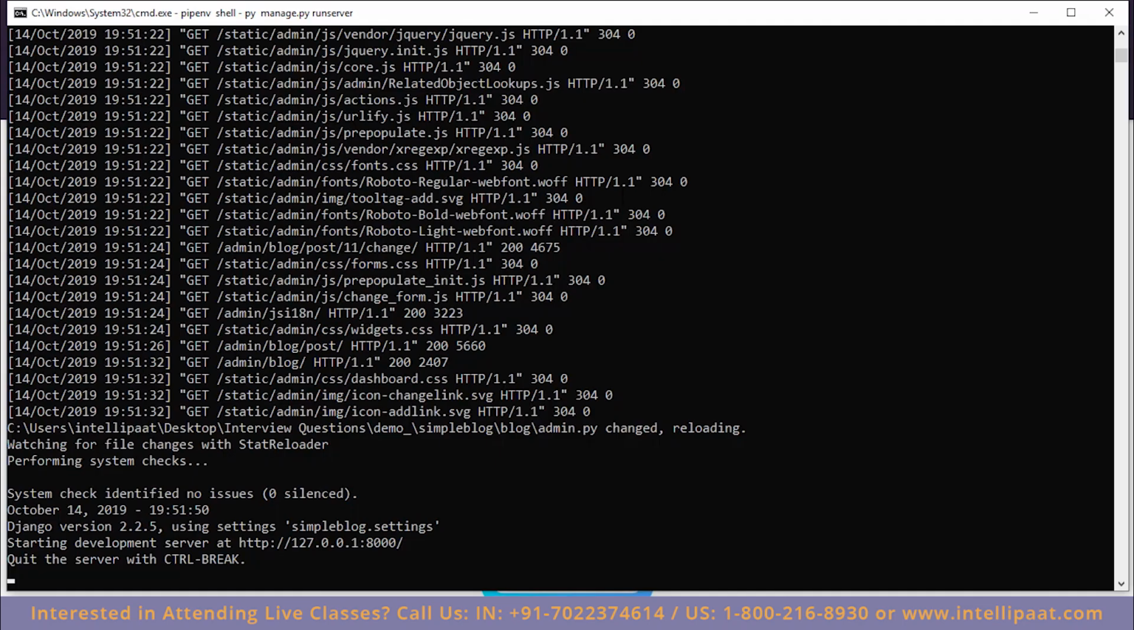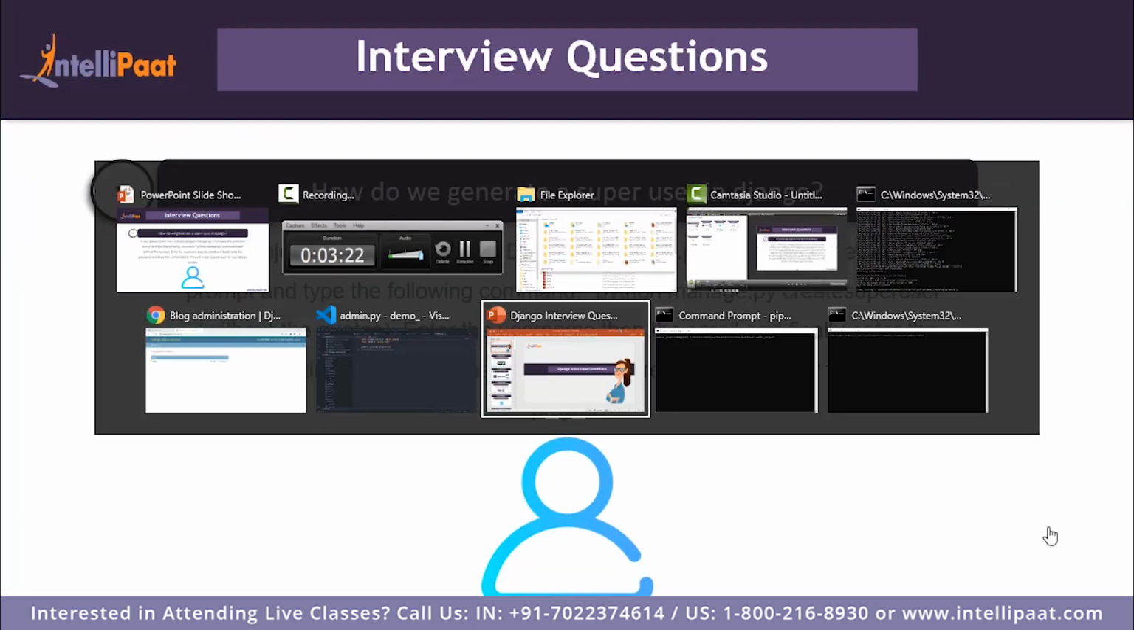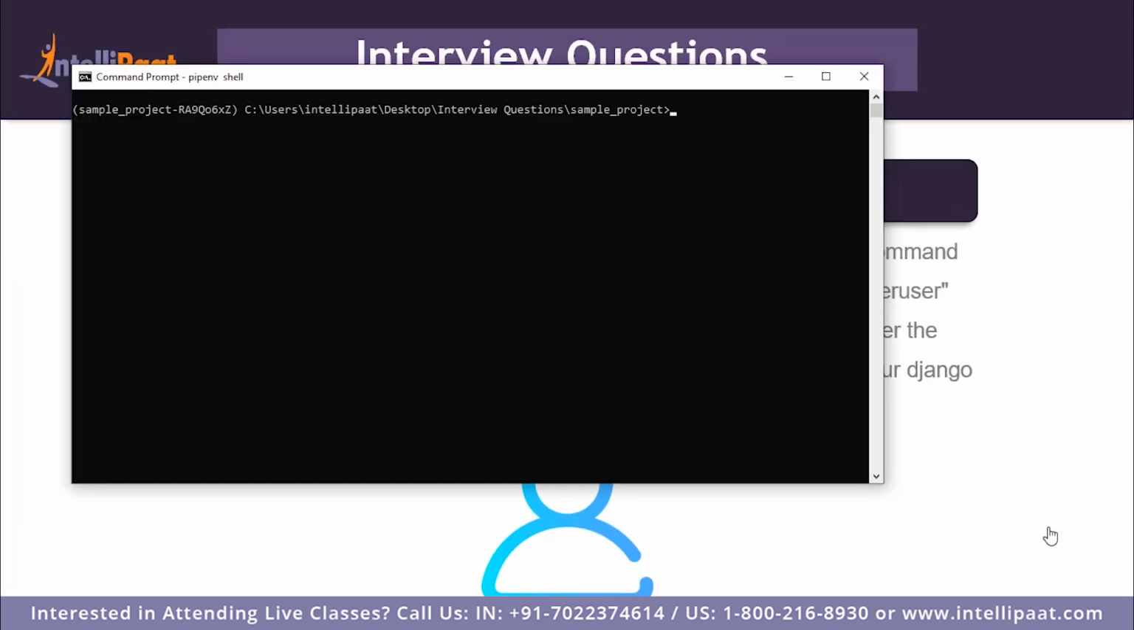So for instance, if I were to create another superuser for this application, what I can do is, in our command prompt, type the command py. Do make sure that if you are using Ubuntu or Macintosh.